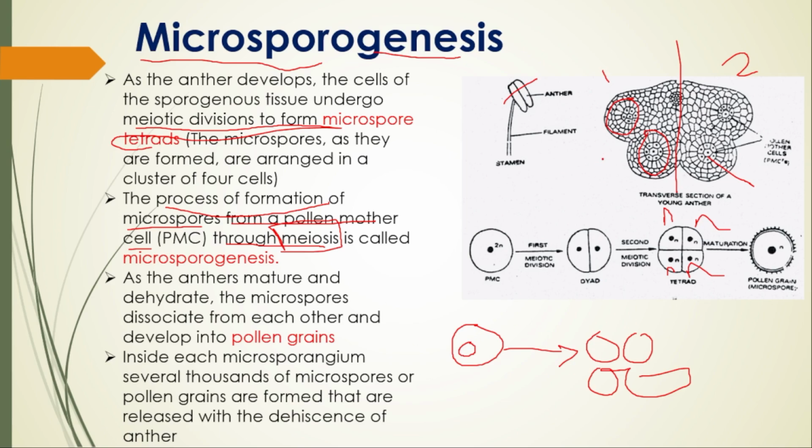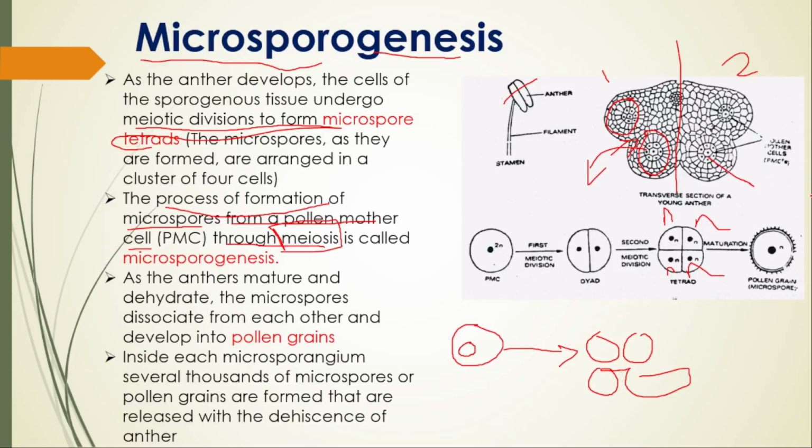After the anther matures, what happens? It develops into pollen grains. Inside each microsporangium, several thousands of microspores or pollen grains are formed that are released with the dehiscence of the anther. Dehiscence means when this anther is going to burst. From this portion, the anther is going to open up. After that, all the pollen grains which are formed here are going to come out.